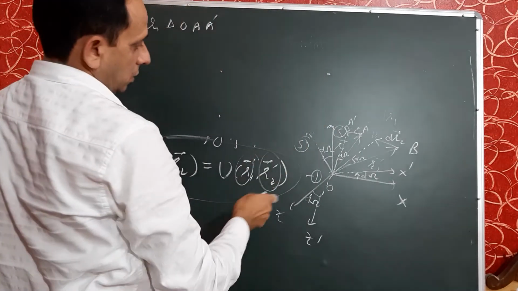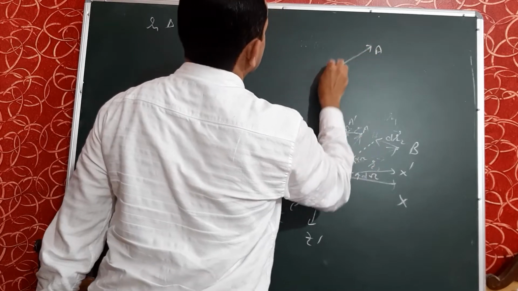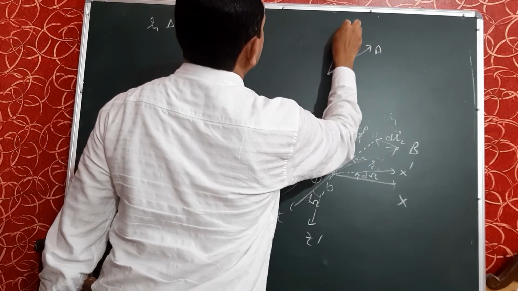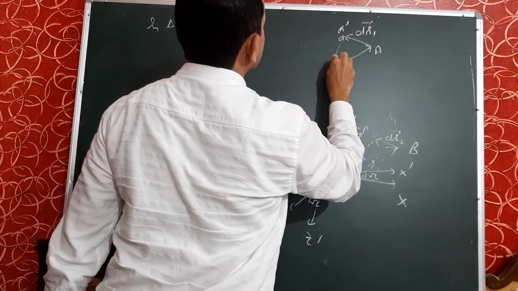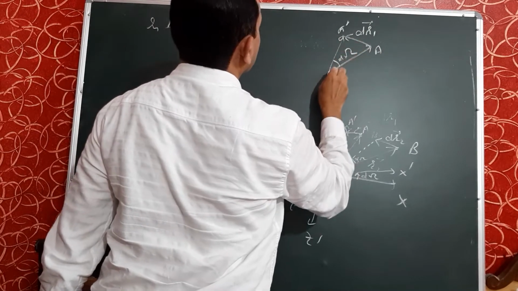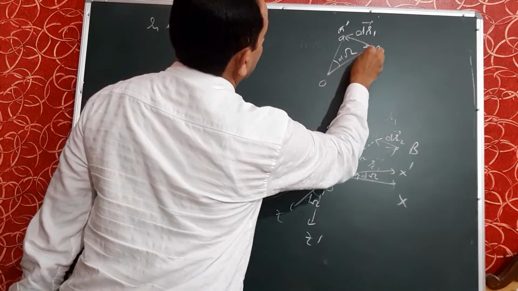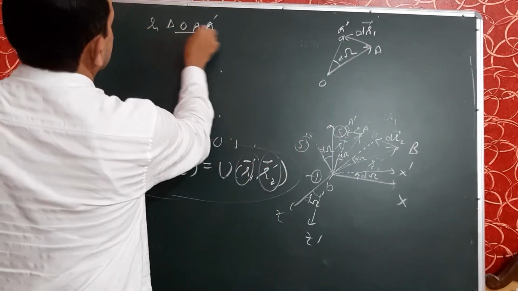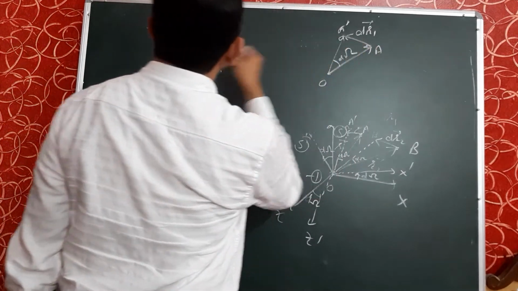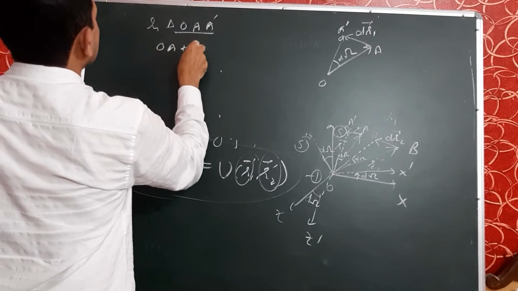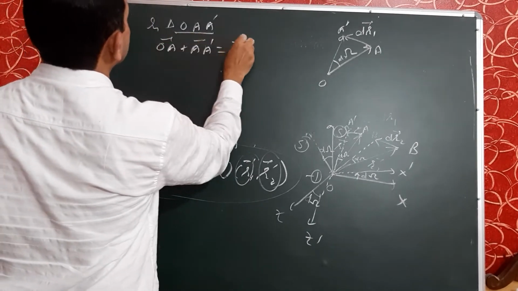I am drawing it for convenience. This is A, this is A', and this one is dr1, and this angle is d omega, it is O, this is the triangle. According to this triangle, by using the triangle of vector addition, OA plus AA' is equal to OA'. Is it clear?